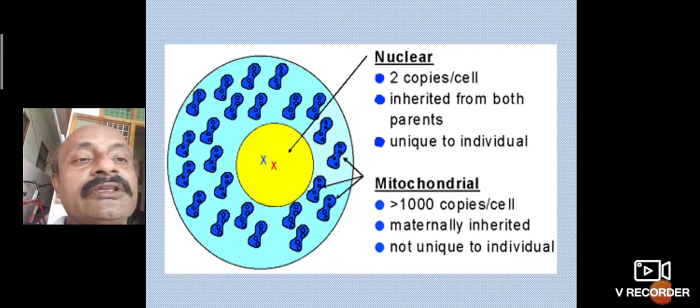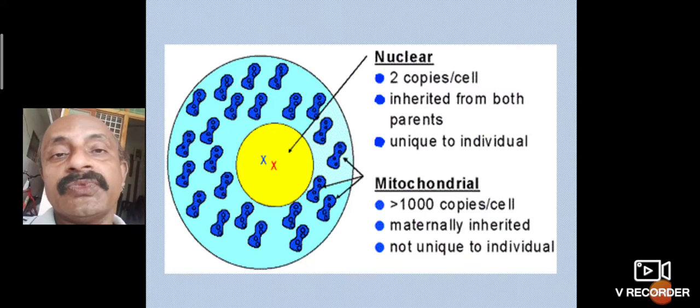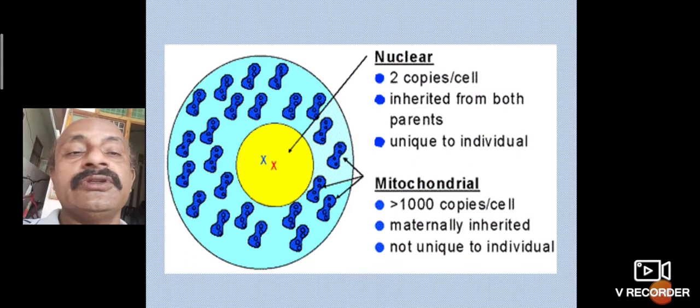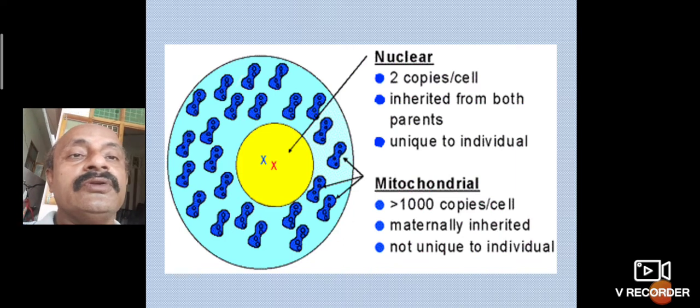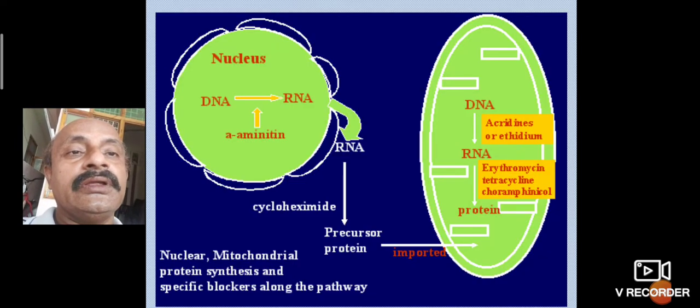The mitochondrial genome has fewer than 1,000 copies per cell, is maternally inherited, and is not unique to individuals. This is also one of the differentiations between nuclear and mitochondrial DNA.